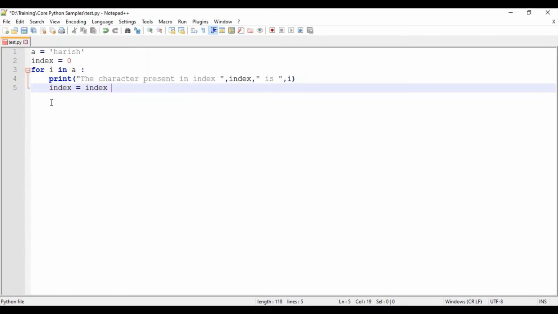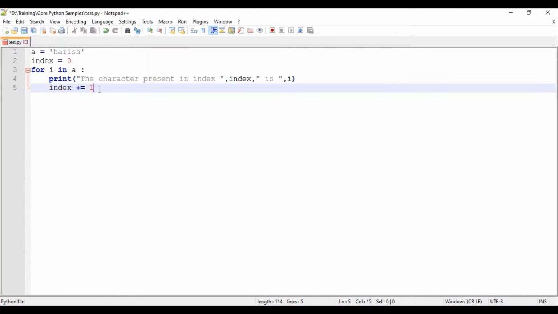We can do like this, or else index plus equal to 1. It's our wish. This compound assignment operator also treats it like index equal to index plus 1 only. Index plus plus, pre-increment, post-increment, pre-decrement, post-decrement, those kinds of operators are not allowed in Python. So we can use this kind of compound assignment only. So index plus equal to 1.